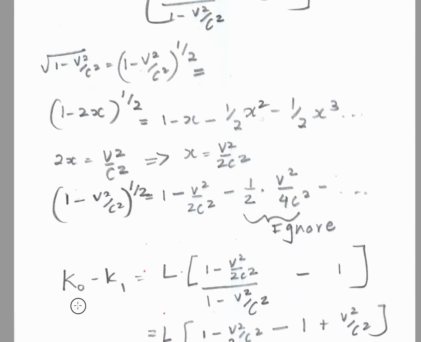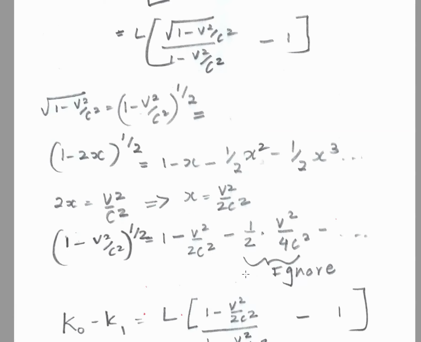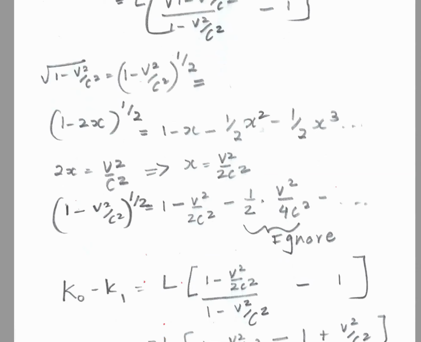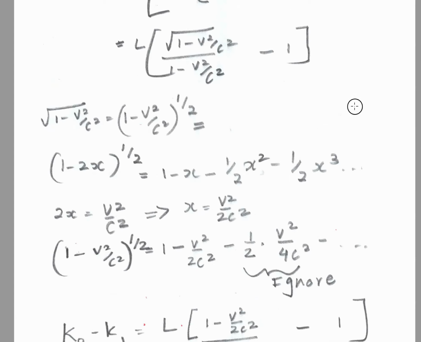So K0 minus K1 is L. We are going to ignore this. 1 minus v squared over 2c squared. This term still remains, 1 minus v squared over c squared, and minus 1. So basically in this term we are going to replace it with 1 minus v squared over 2c squared.